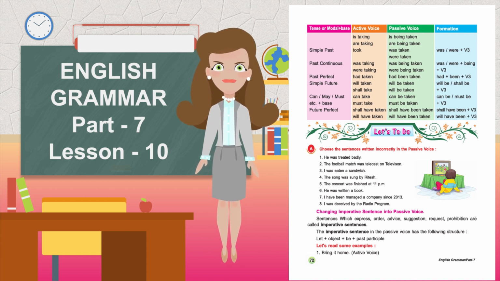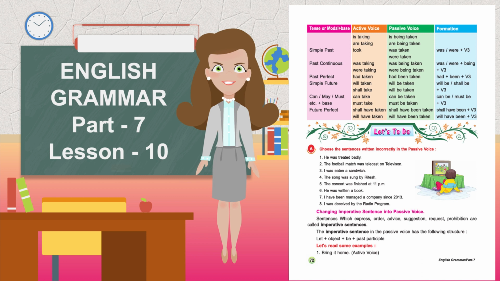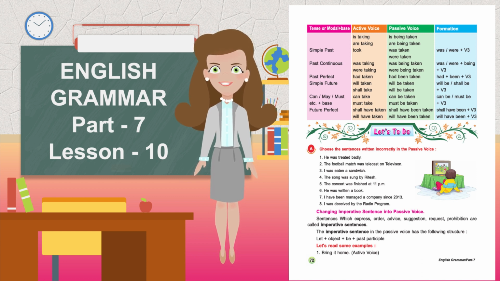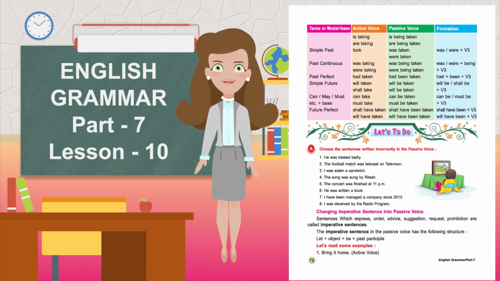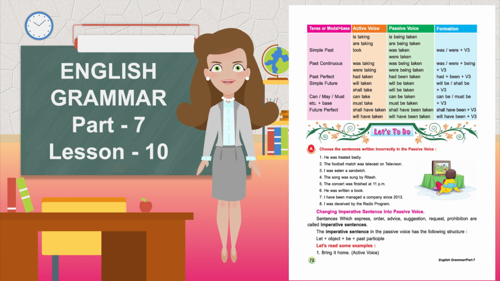Past perfect. Had taken, had been taken; had plus been plus third form of verb. Simple future. Will take, will be taken; will be, shall be plus third form of verb. Shall take, will be taken. Can, may, must, etc. plus base. Can take, can be taken; can be, must be plus third form of verb. Must take, must be taken.